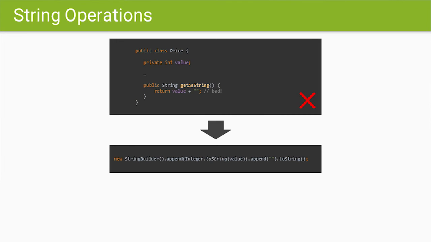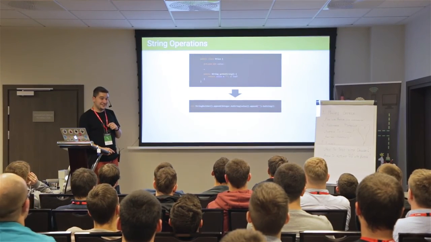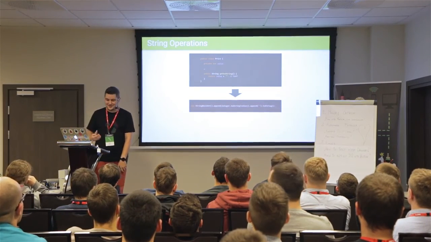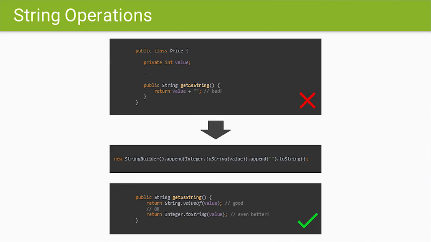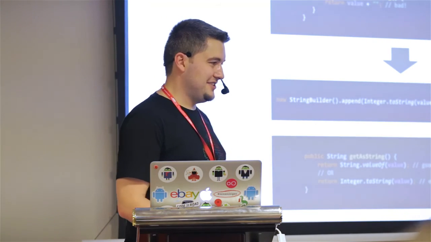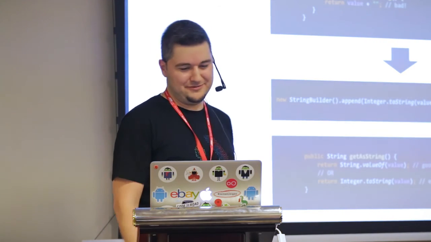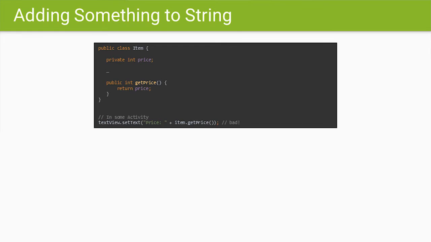It creates a StringBuilder, appends the integer.toString, appends the empty string, and gets the toString of that StringBuilder. Instead of this, we just do String.valueOf(value). Or, because the valueOf method of String internally calls Integer.toString, we just use Integer.toString. It's a very convenient way.